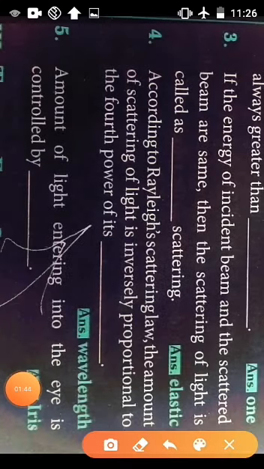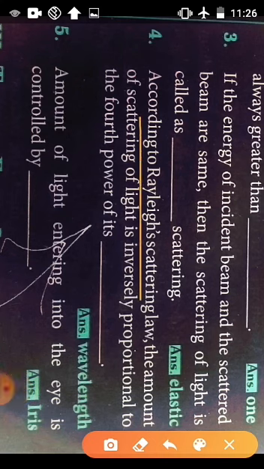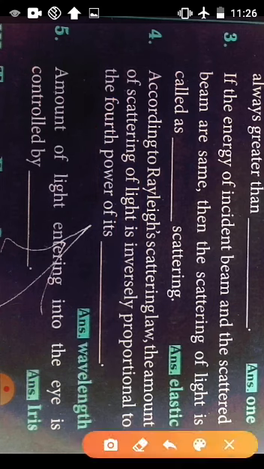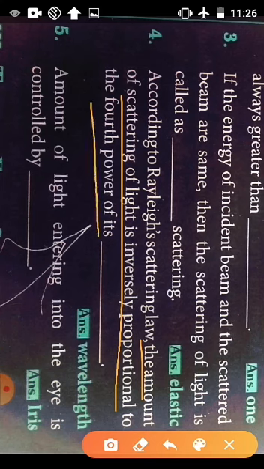The next, see the fourth question. According to Rayleigh scattering, the amount of scattering of light is inversely proportional to the fourth power of its dash. This is one important 2-mark question. Already we studied. Define Rayleigh scattering. So what is the answer? The Rayleigh scattering is defined as the amount of scattering of light is inversely proportional to fourth power of its wavelength. So the answer is wavelength.